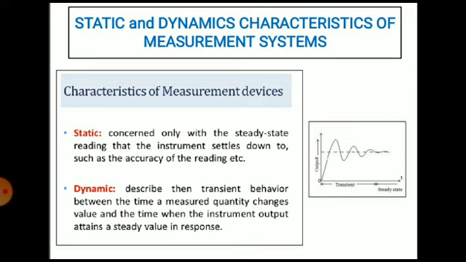Now regarding the static characteristics, it concerns only the steady state readings that our instrument settles down to, such as the accuracy of the reading, etc. Dynamic characteristics describe the transient behavior between the time a measured quantity changes value and the time when the instrument output attains a steady state value. So this is regarding the static and the dynamic characteristics.